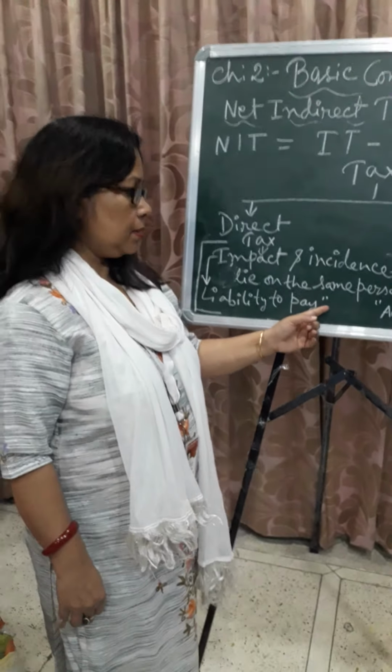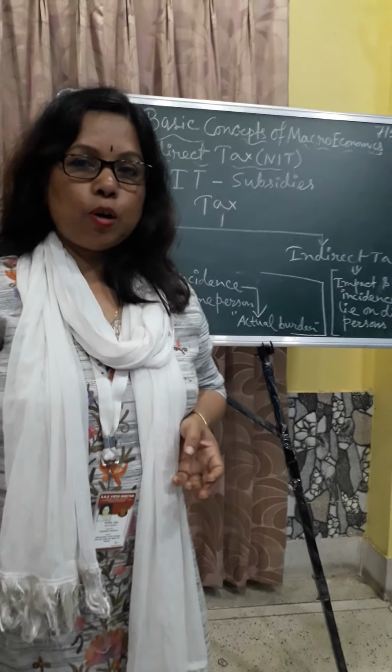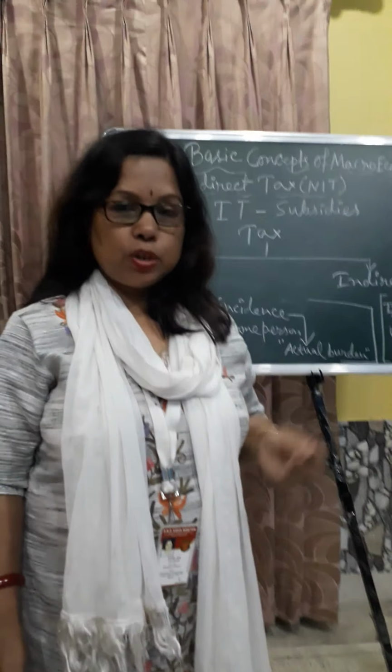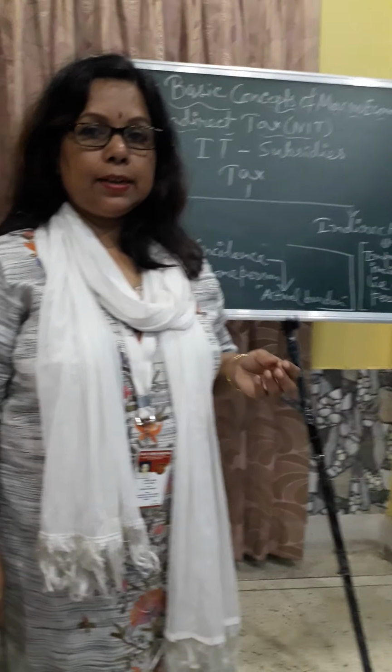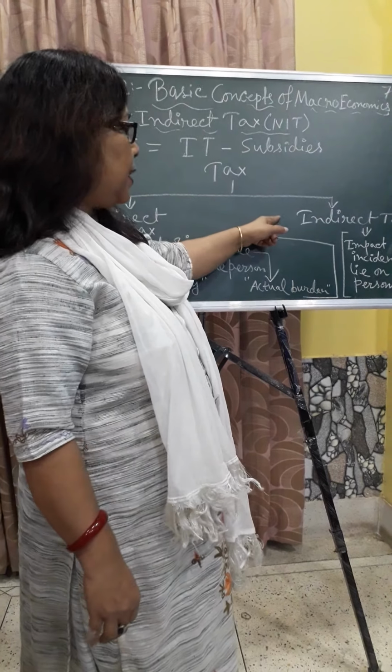As for example, if the government charges tax on goods, then the seller increases the prices of the commodity. So in such a way, the seller increases price and collects money from the consumer, and then he pays this extra money as a tax to the government. So this is the indirect tax. Here impact and incidence lie on different persons. So up to this clear? So this is the direct tax and indirect tax.